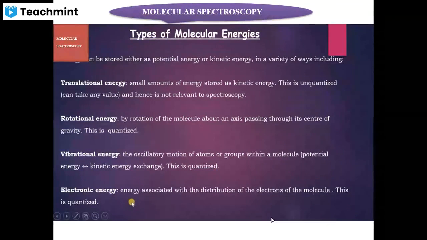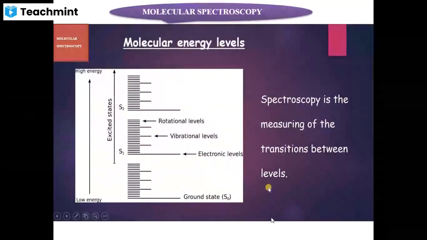And another one is electronic energy. It is the energy associated with the distribution of electrons of the molecules in various energy states. It is also a quantized energy. So the total energy of a molecule is the sum of all these energies: translational plus rotational plus vibrational plus electronic. So in spectroscopy, we will be measuring the transition between these different molecular energy levels, excluding translational energy.